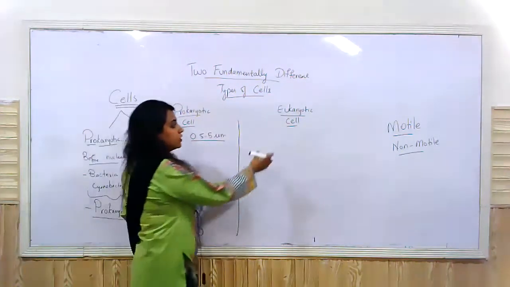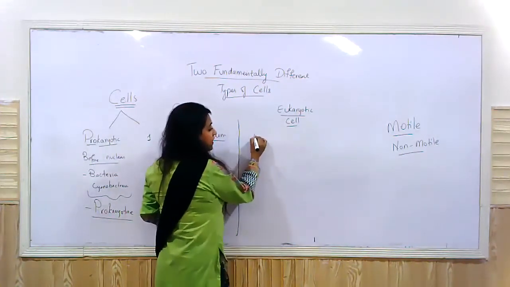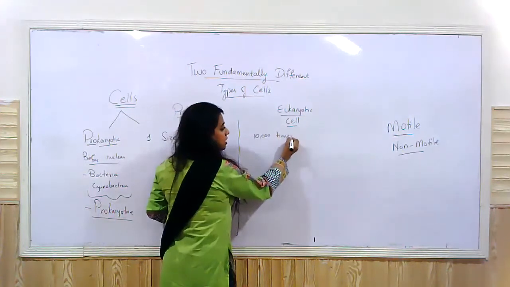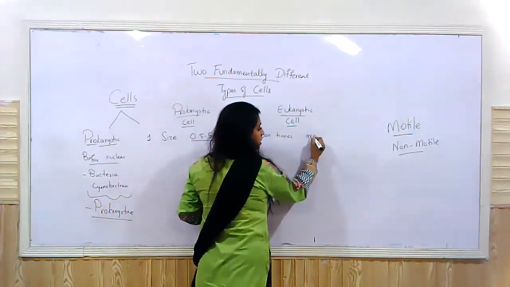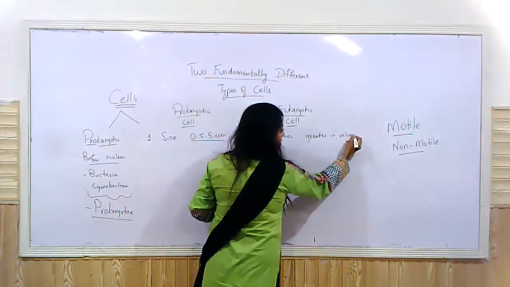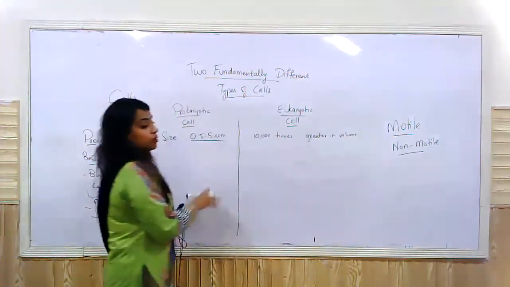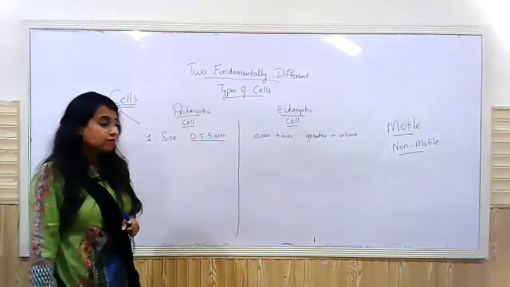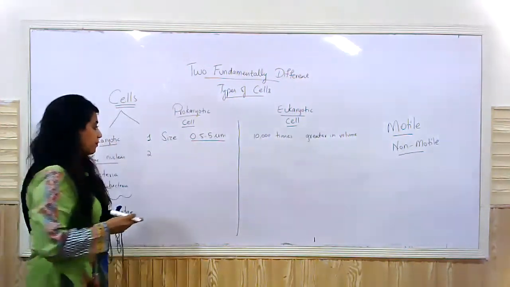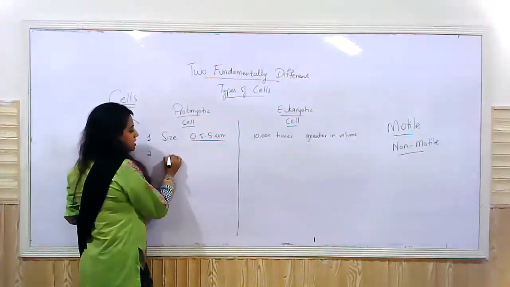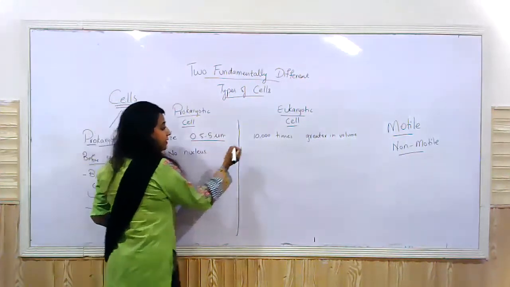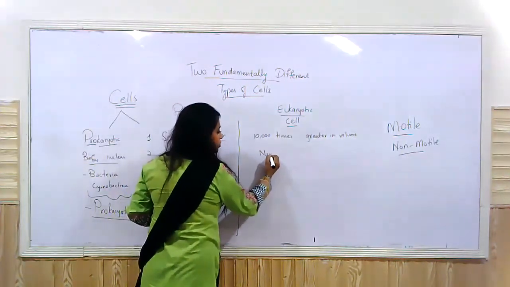In the case of the eukaryotic cells, they are 10,000 times greater in volume as compared to a prokaryotic cell, right? Second difference is that definitely there is no nucleus in prokaryotes, and here they have a nucleus.